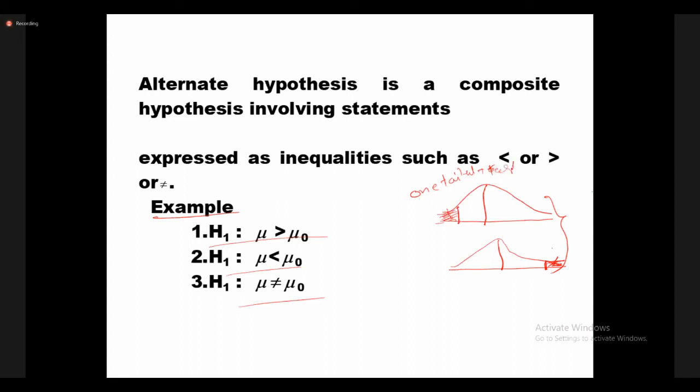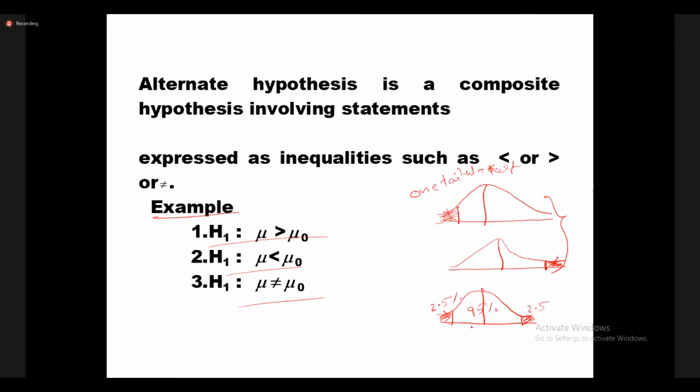Sometimes the region of rejection is divided into two parts, like this. This is 95%, and the remaining 5% is divided into two parts, 2.5% and 2.5%.